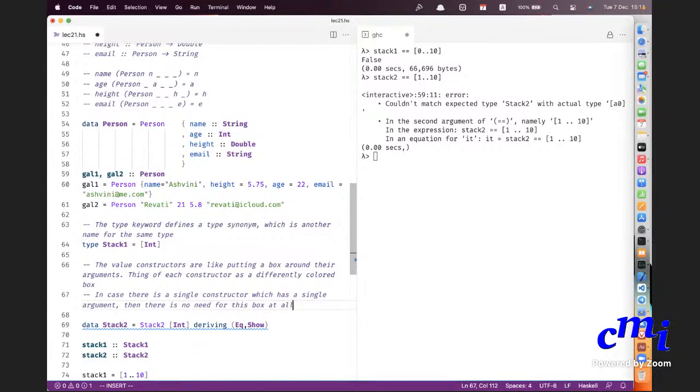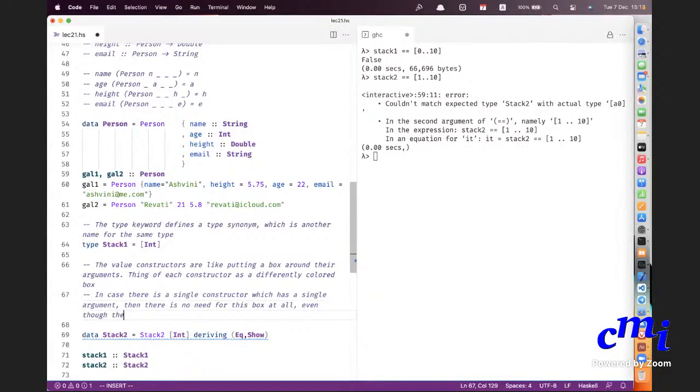You need the box when you compile and type check the program, because the types are different.